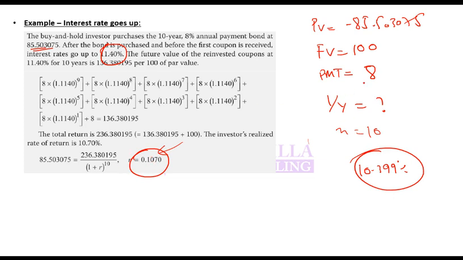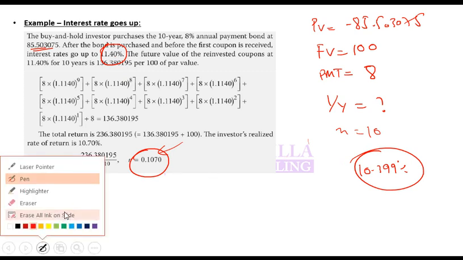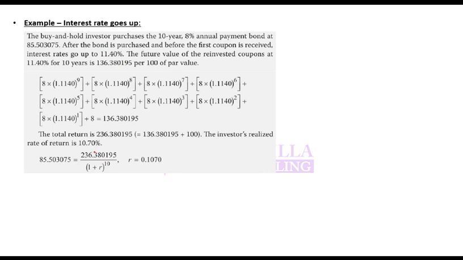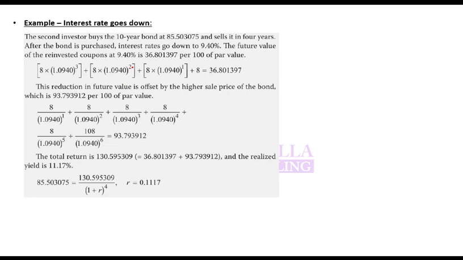Why? Because your reinvestment income actually increased. When you calculate this yield, it assumes that coupons will be reinvested at 10.399. But in reality, coupons are being reinvested at 11.4%. So that's why your actual return is different from your yield. Any problem so far? It can come out to be higher or lower. It depends on the impact.